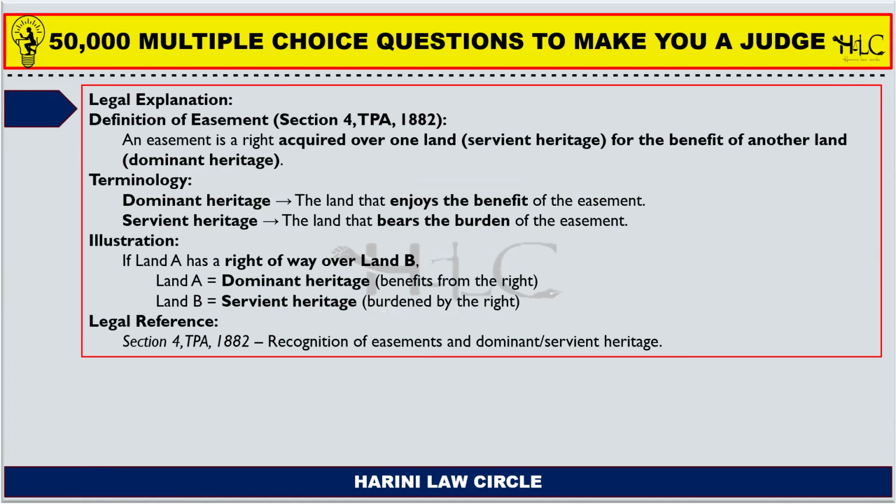So, a person A surrounds B's land. So, A's land is surrounding B's land. So, the right which A has is known as the servient heritage. Okay. And the right which B has is known as the dominant heritage. So, for the benefit of B's land, A is giving away.